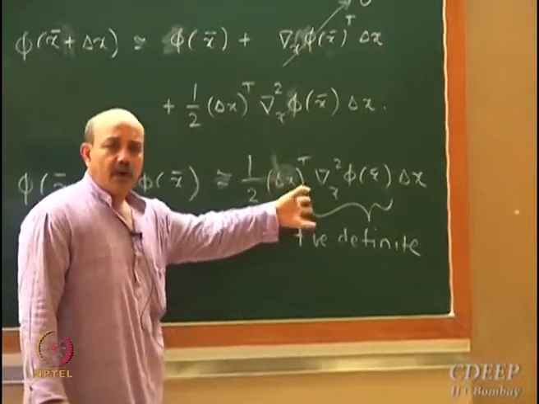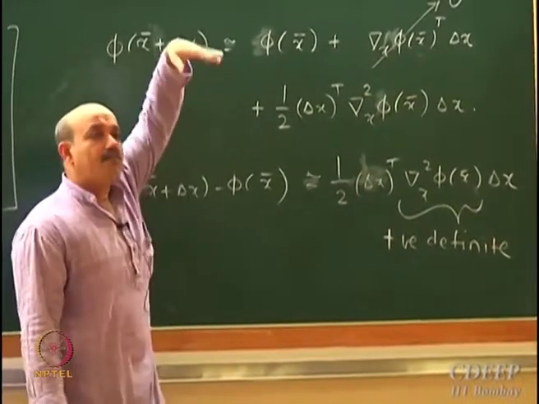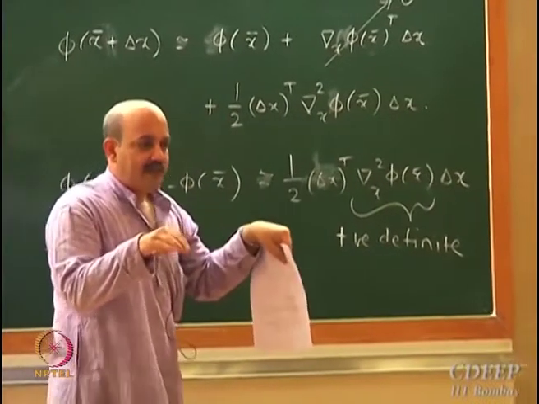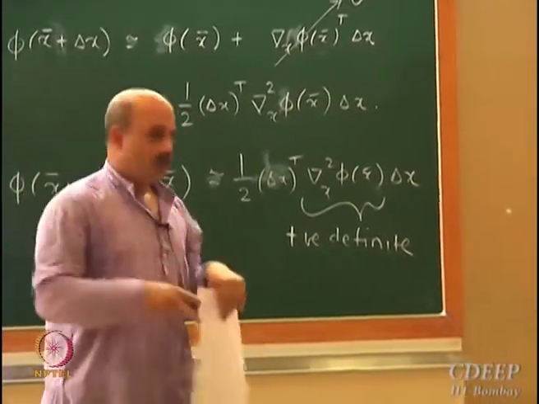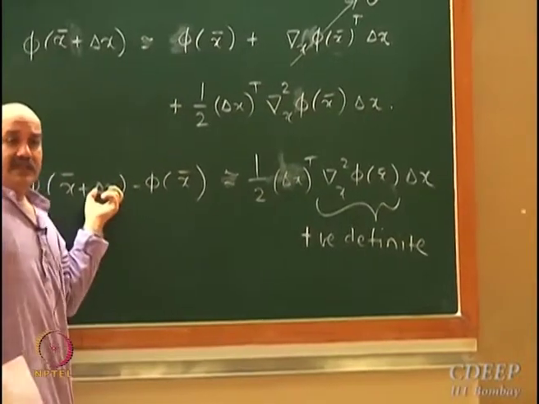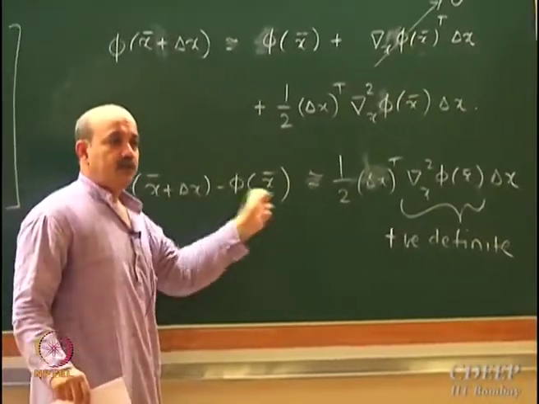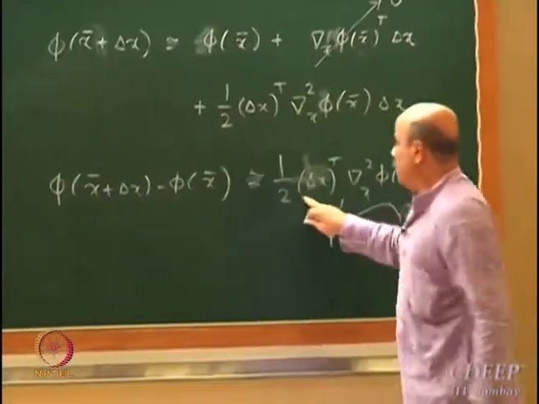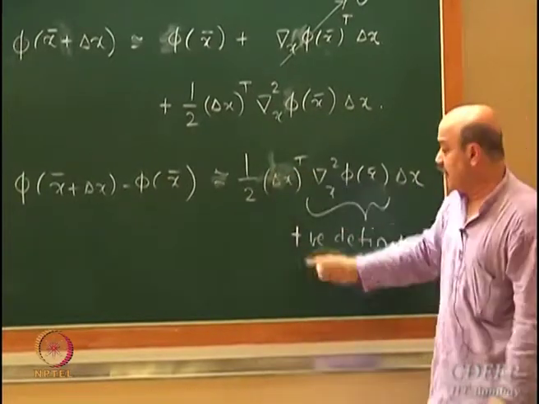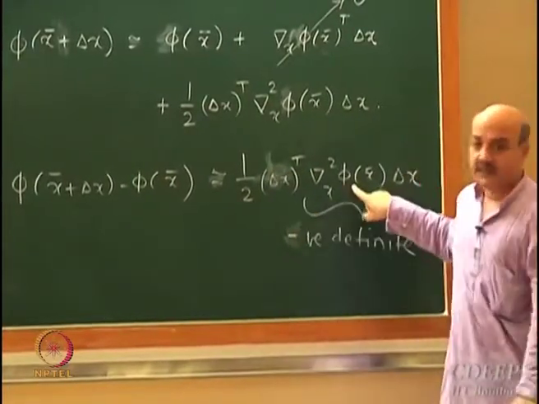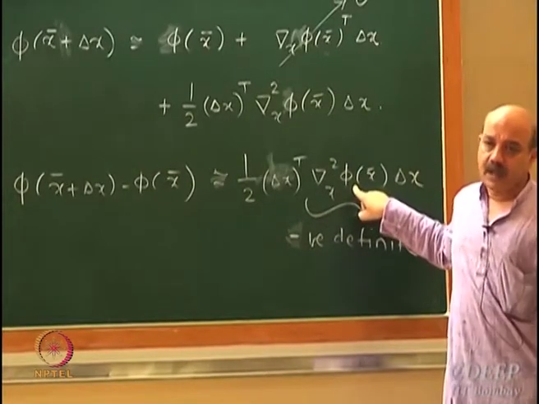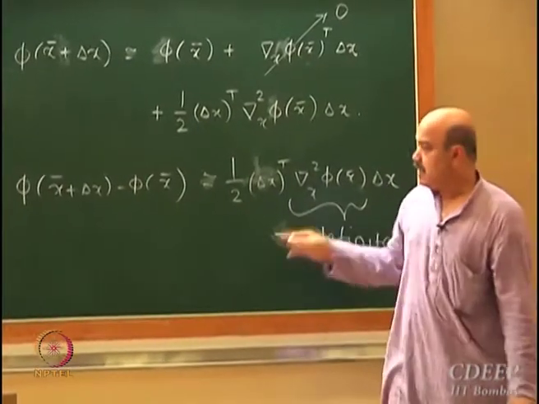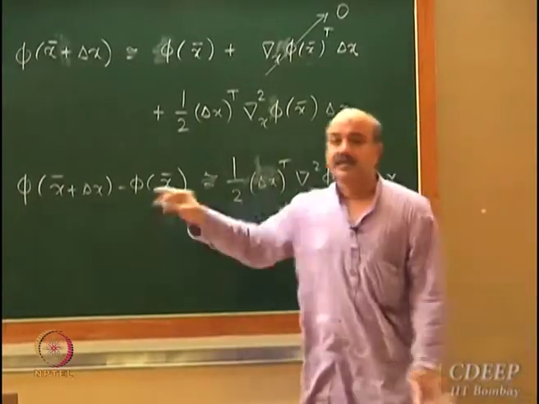Now the other way around. If x bar is a maximum, you are at a peak, what should happen? Any way in which you move, height will decrease. So if I make any movement delta x from x bar, this difference should be negative. When will that happen? For any delta x, that is very important, that will happen if this Hessian matrix is negative definite. Then I am sure that any which way I move, this is going to be negative. So that means x bar is a local peak.